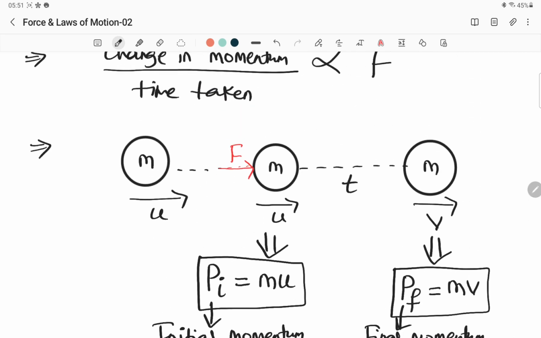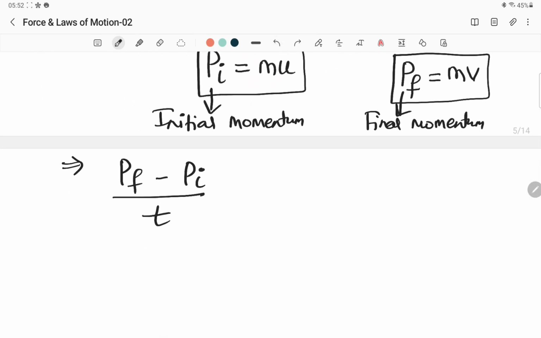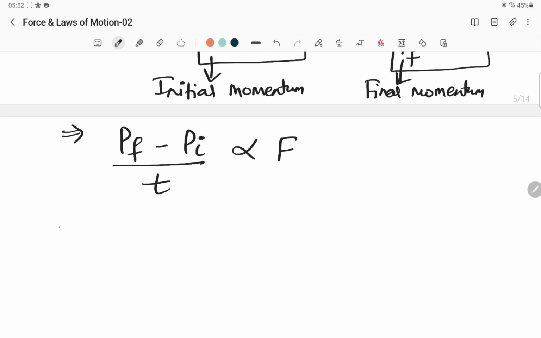So that is Pf minus Pi divided by t, and that is directly proportional to F. Let me write it in reverse form: F is proportional to Pf minus Pi divided by t.